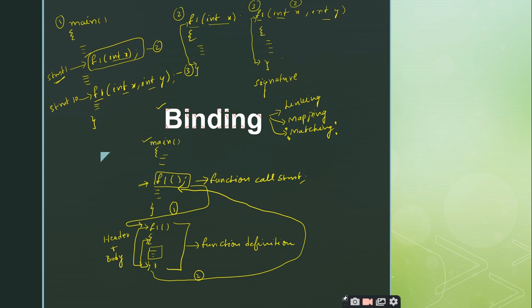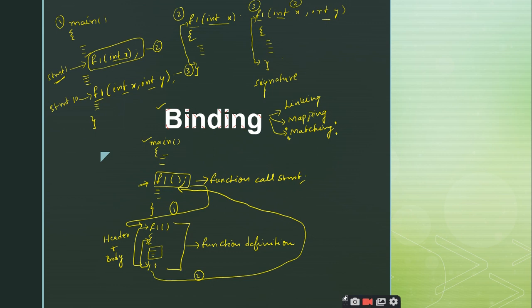So this is called binding. We can simply call it the matching up of the function call with the function definition. How many functions do you have inside the program? All the function calls should be mapped with the function definitions. Let us forget about how it is going to map and when it is going to map. That we are going to discuss in the next slides.